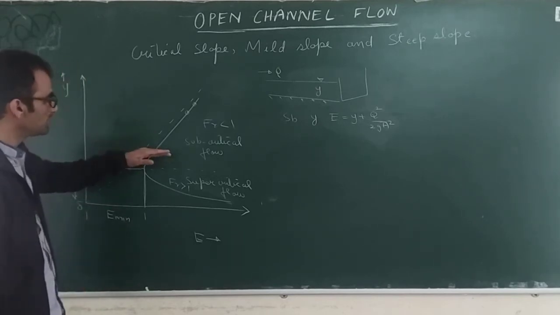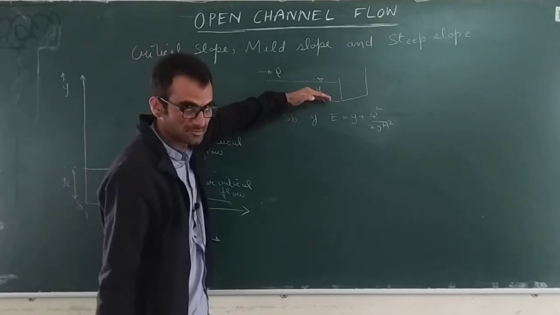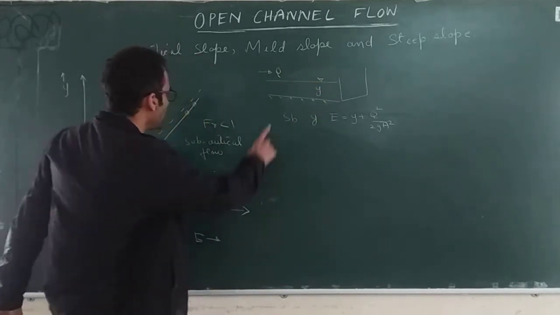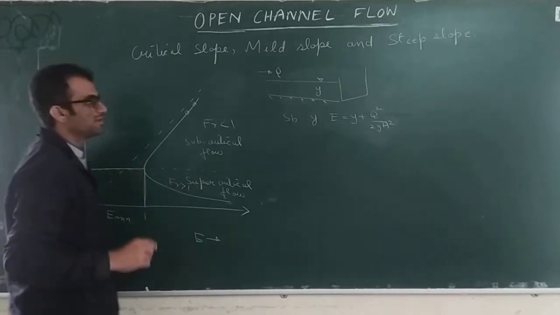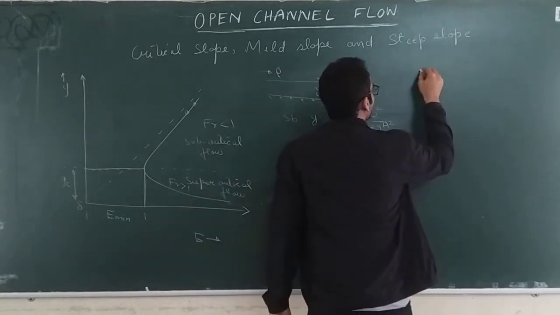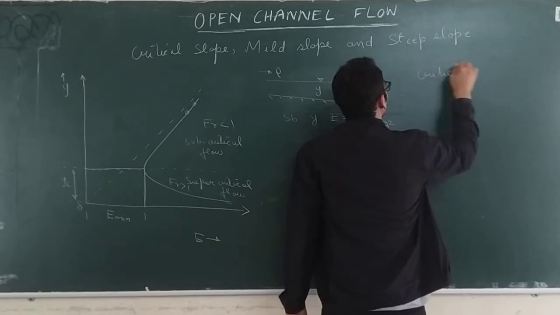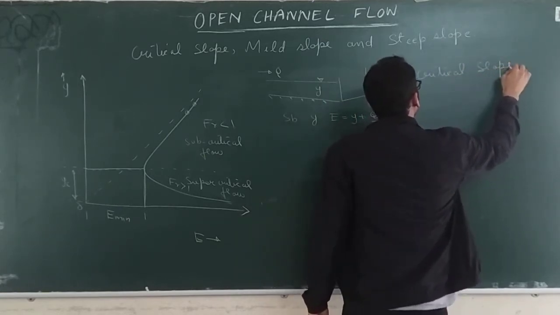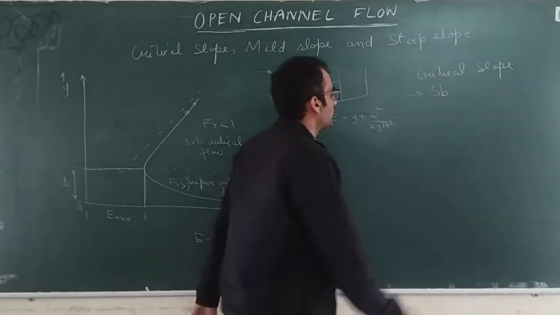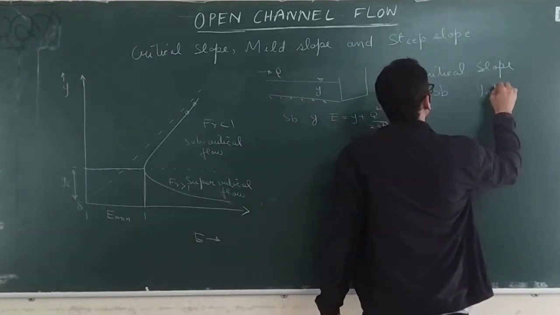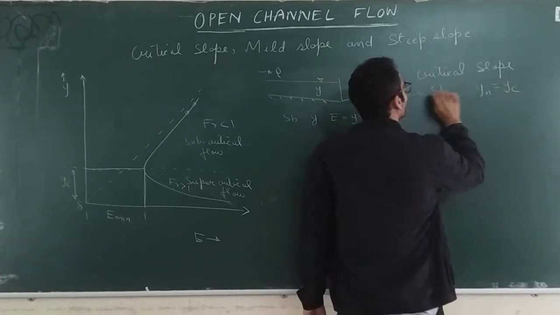Now you can understand that among all the slope values that we were trying, there was one value of slope for which we got this critical depth. That value of slope is called the critical slope. So critical slope is that value of slope SB for which you get normal depth as YC. So that is your SC, the critical slope.